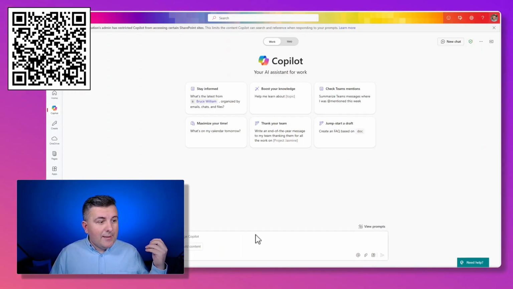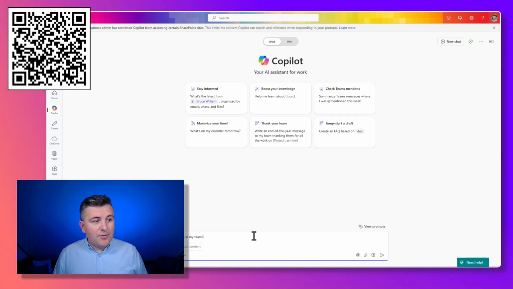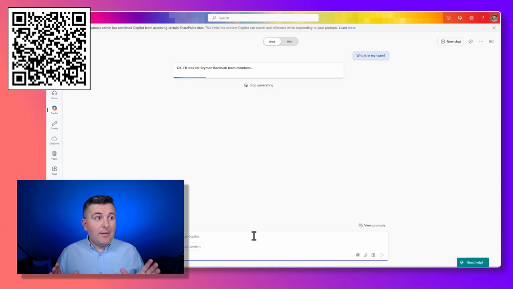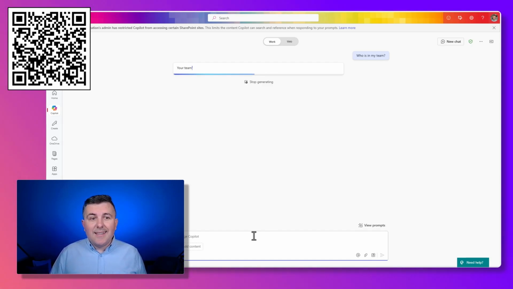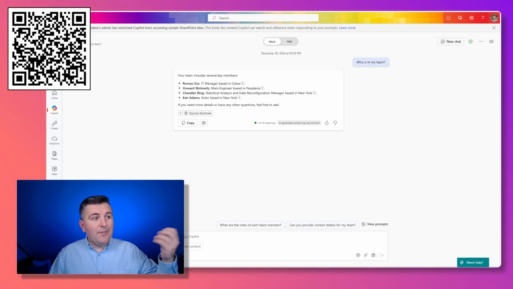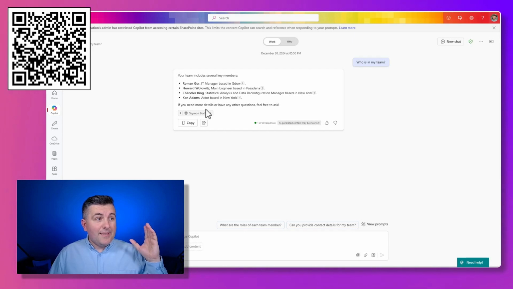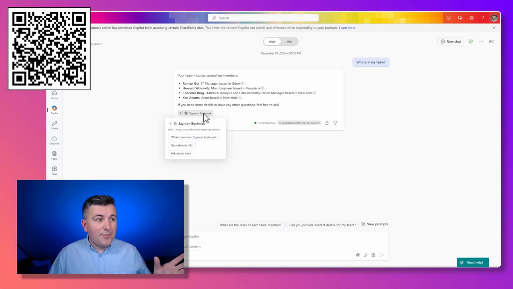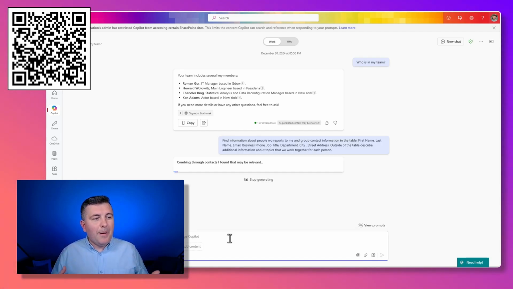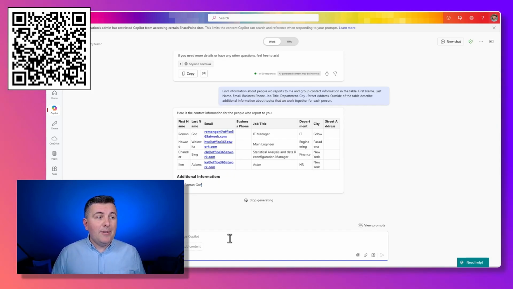So let's check how Copilot in Microsoft 365 could help you to work with the data that is stored in Microsoft 365. For instance, let's ask Copilot who are the people in my team with whom I can work. And you can see this is data taken from my specific profile in Microsoft 365. Moreover, we can dig into that information and ask Copilot to prepare a summary of the contacts for the people that you are working with.